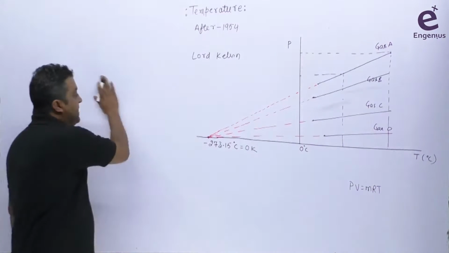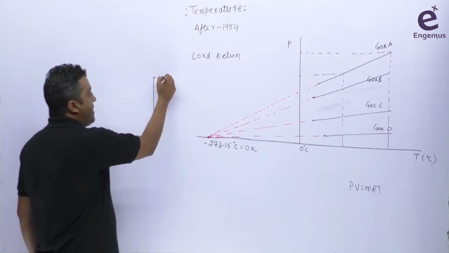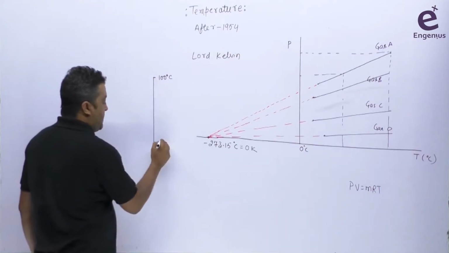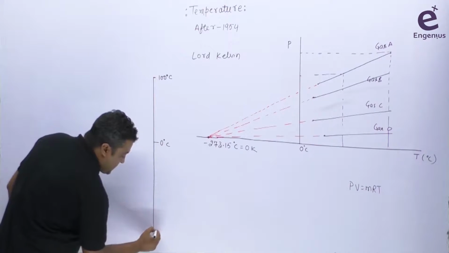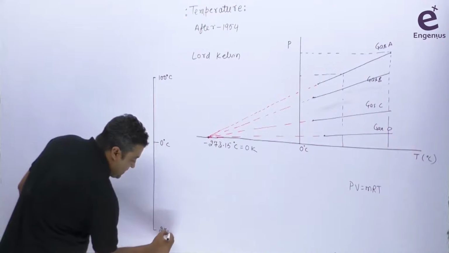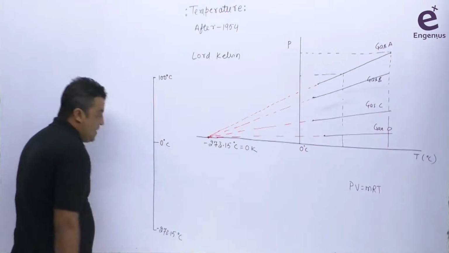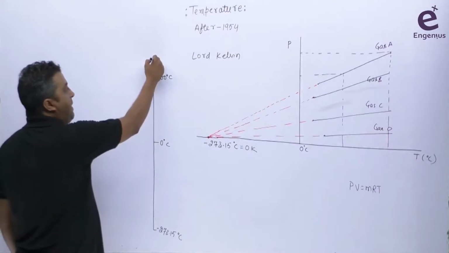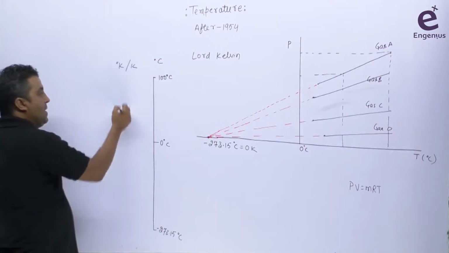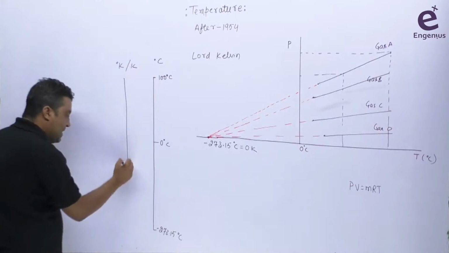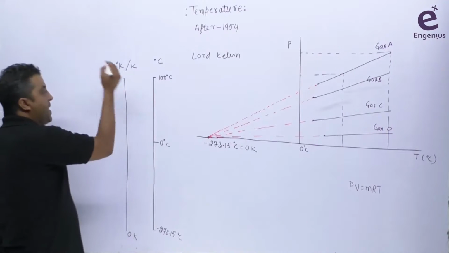On the degree centigrade scale, if this value is the steam point, our 100 degree centigrade, and this value is our 0 degree centigrade, then going beyond this mathematically we reach a value here, 273.15, which is negative in degree centigrade. So this is our degree centigrade scale. On the Kelvin scale, we define our scale starting from here, and this is our 0 Kelvin.